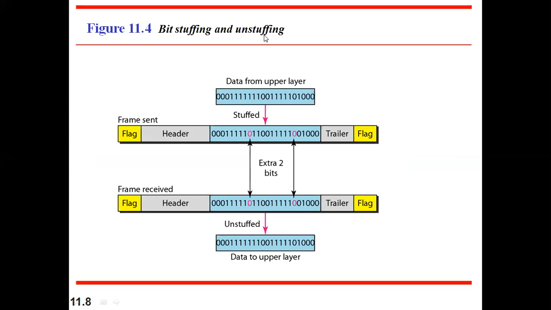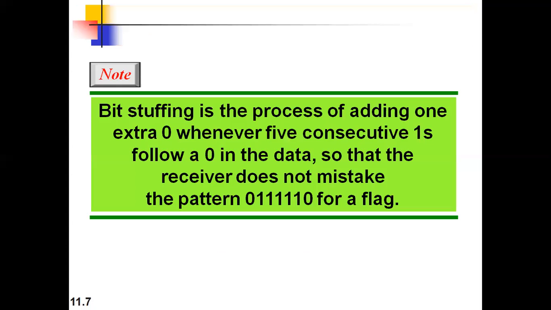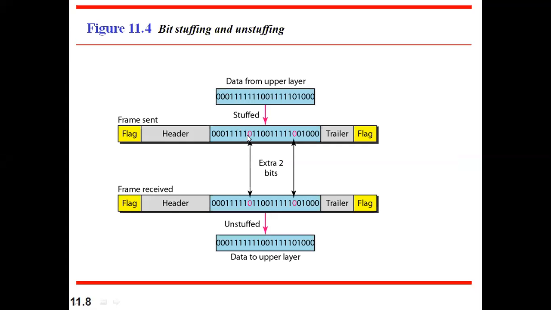There it was byte stuffing, that is nothing but character stuffing. Here we are going to do bit stuffing, that is, whenever in data we come across 0 followed by 6 ones, one extra 0 will be added. Let me just check that. In the example we are assuming the flag has 0 followed by 5 ones and then 0. If the same kind of sequence appears in the data, then to avoid misinterpretation, one more extra 0 is added after those 5 ones.